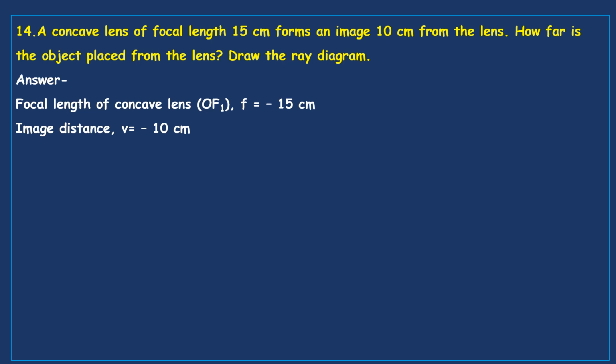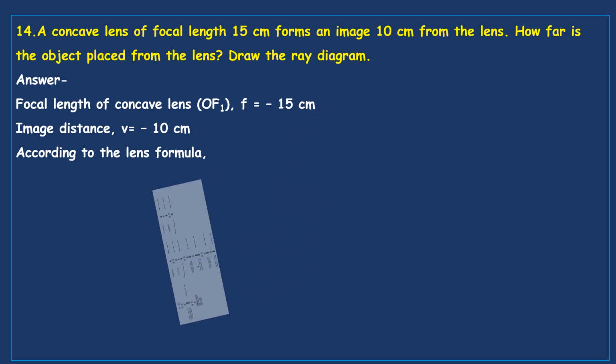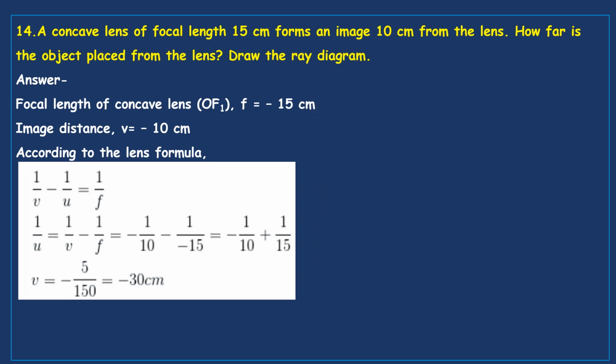Image distance V is equal to minus 10 centimeter, since the image is also formed on the left hand side, the same side. According to the lens formula, let us substitute all these values in this formula: 1 by V minus 1 by U is equal to 1 by F. This is the formula. Now we need 1 by U.